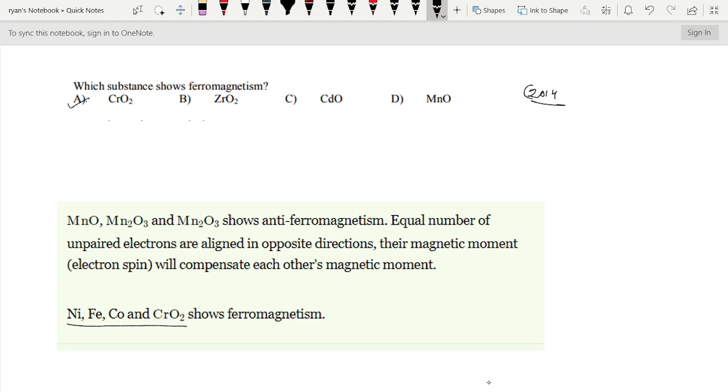Then here one more point is there. In the case of MnO, Mn2O3, they show antiferromagnetism. Here antiferromagnetism means an equal number of unpaired electrons are aligned in opposite directions. Their magnetic moments will compensate each other's magnetic moment. That is antiferromagnetism.